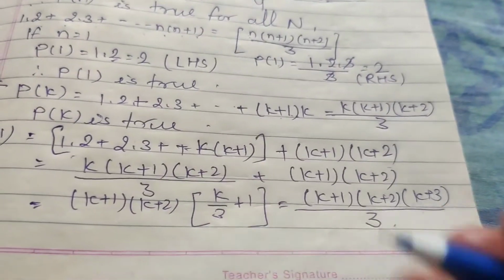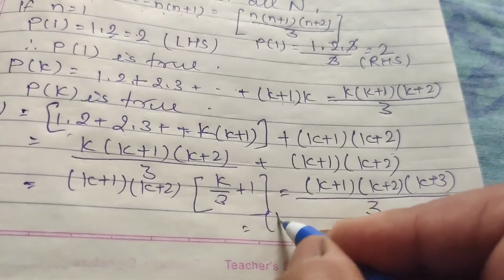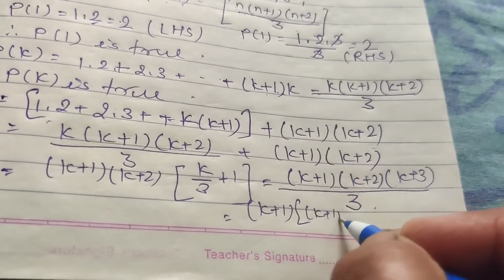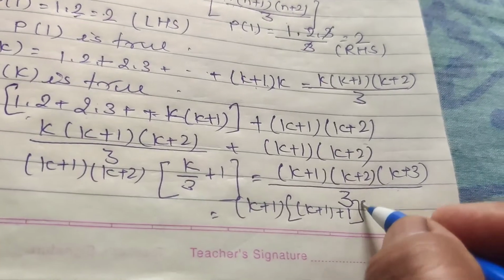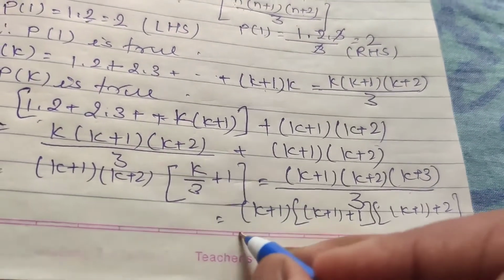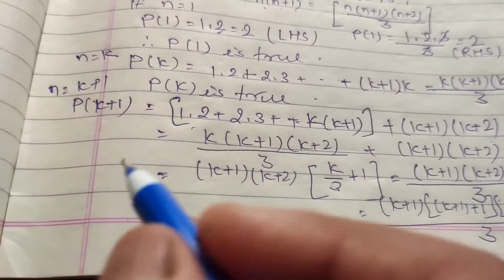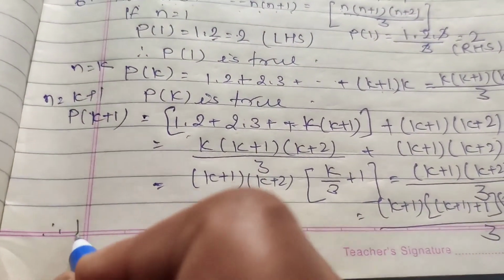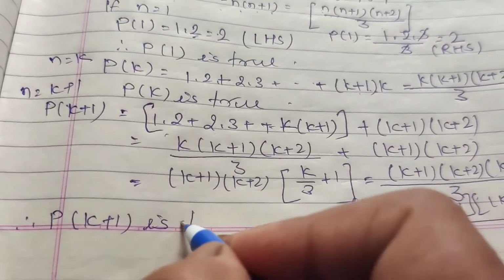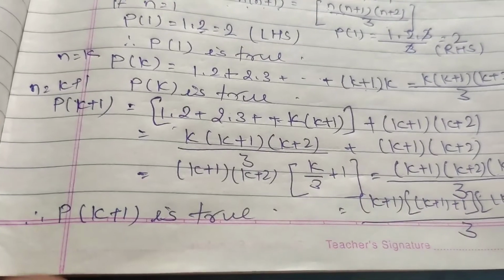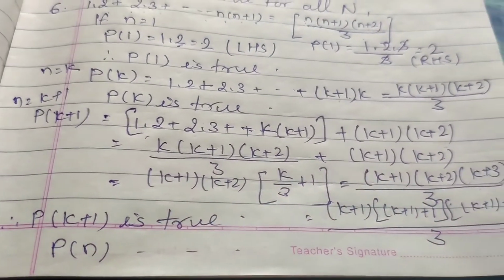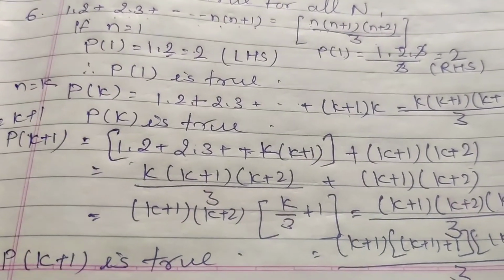It means it is true for these values. You can write same here, k plus 1. Next term is k plus 1 plus 1 and k plus 1 plus 2. In this form you can also write. Okay. Therefore P(k+1) is true. Okay. The P(n) is true for all values of n. This is question number 6.